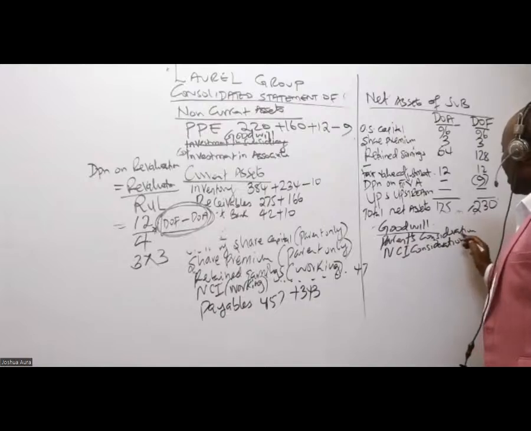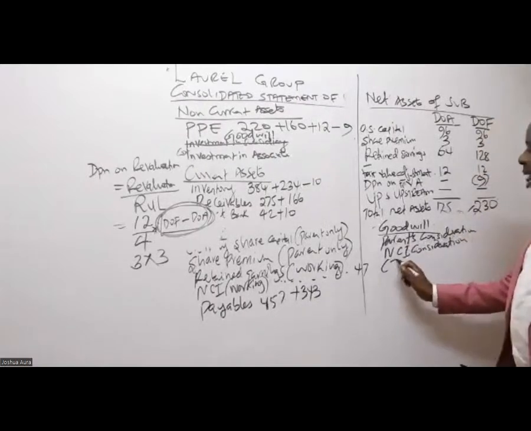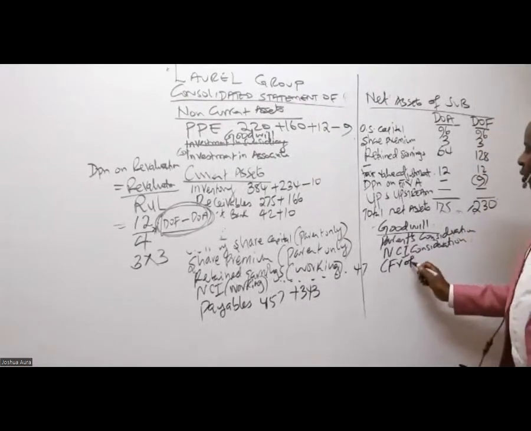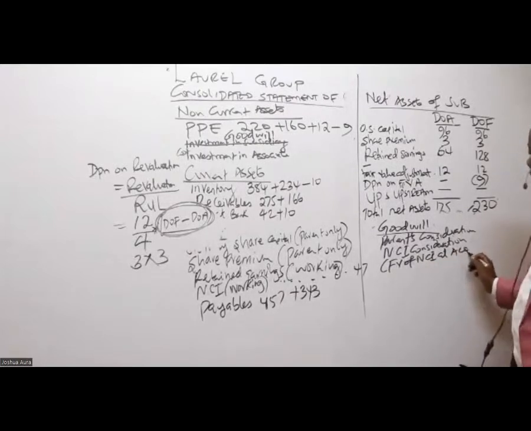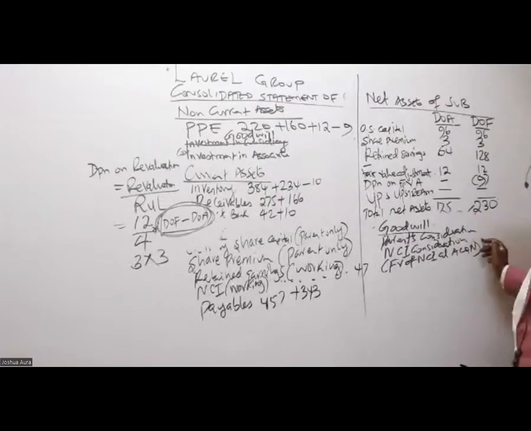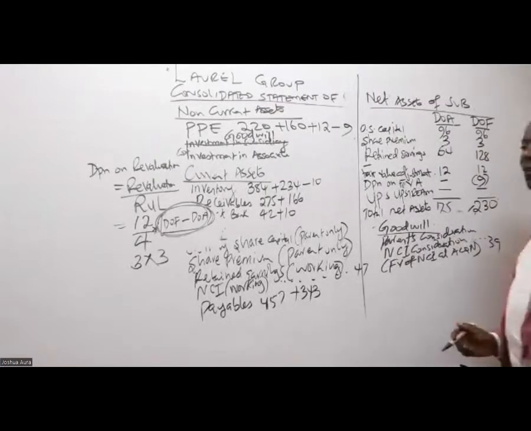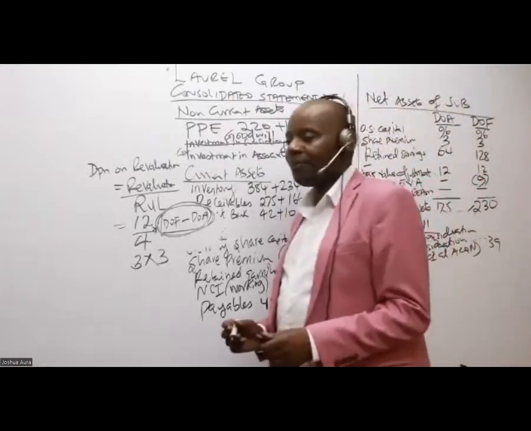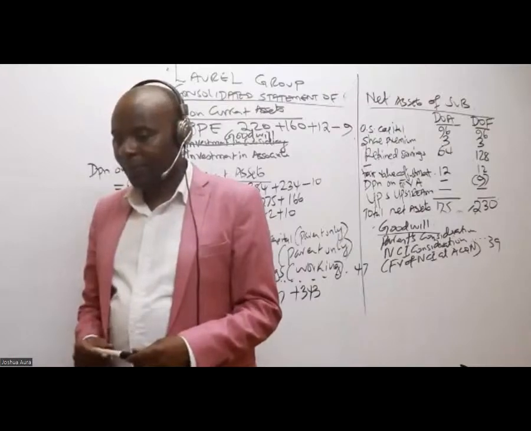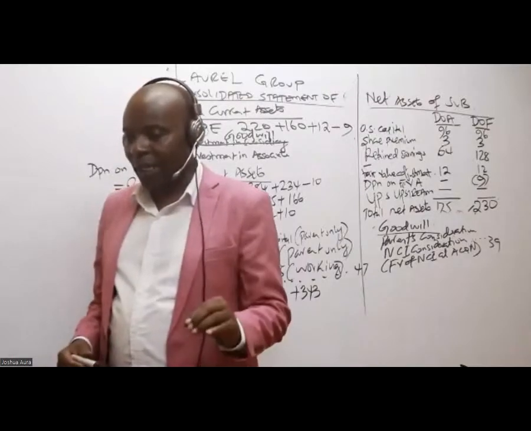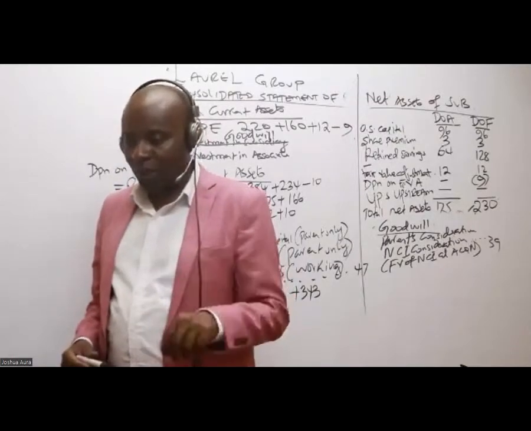NCI consideration is the same as fair value of NCI at acquisition. This question that this young girl was asking there, which is 39. Do you remember that figure of 39? I think I'm alone now. 39, which was the fair value of NCI at acquisition.